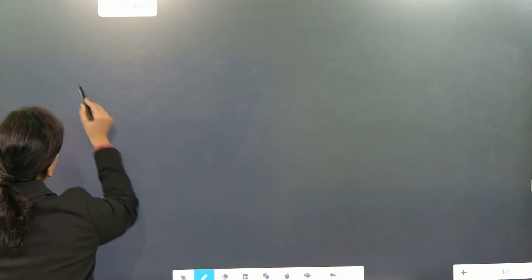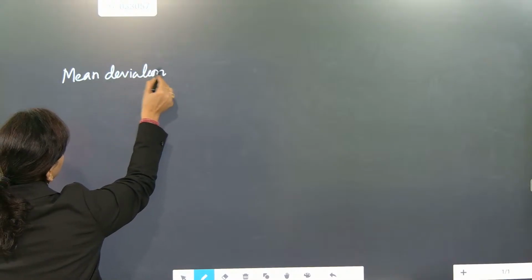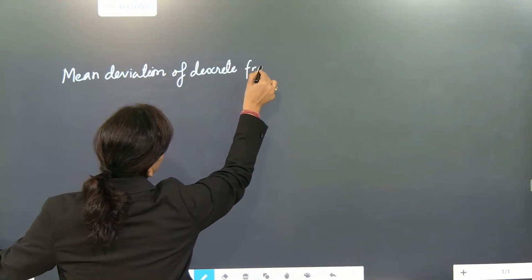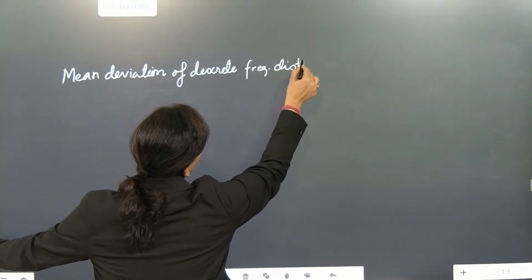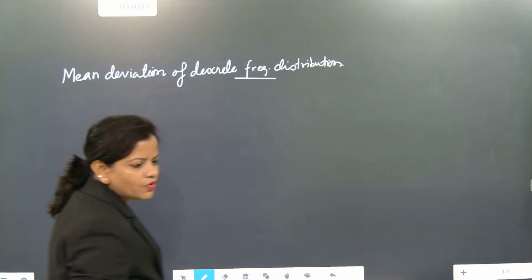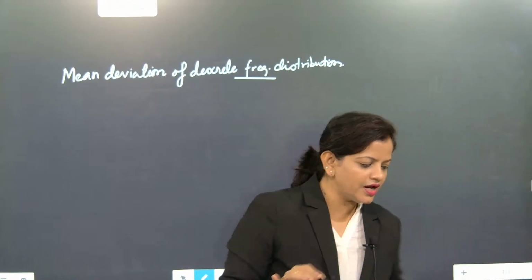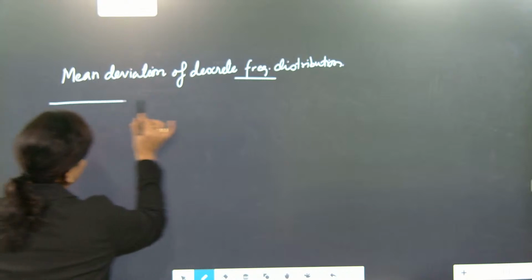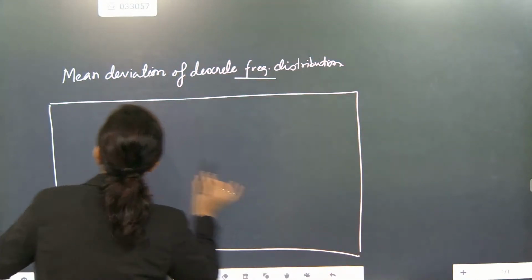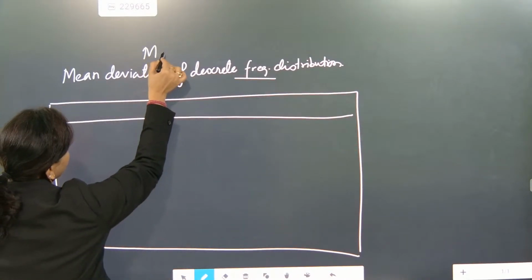Okay. So now we are going to write mean deviation of discrete frequency distribution. Now we are exactly going to introduce frequency. Nothing new here. What we studied in class 10th, we are going to use the same concept. We will make the box nicely, because the box system is very much needed here. So xi, frequency. First we will find the mean.